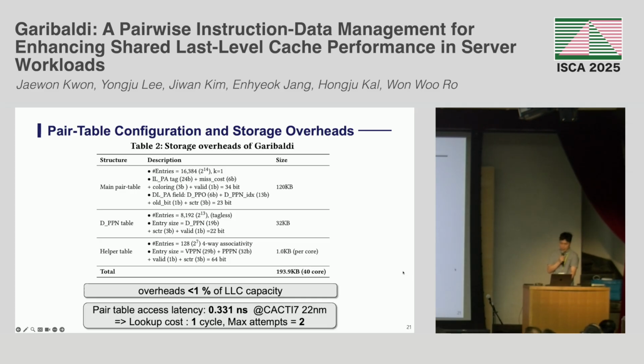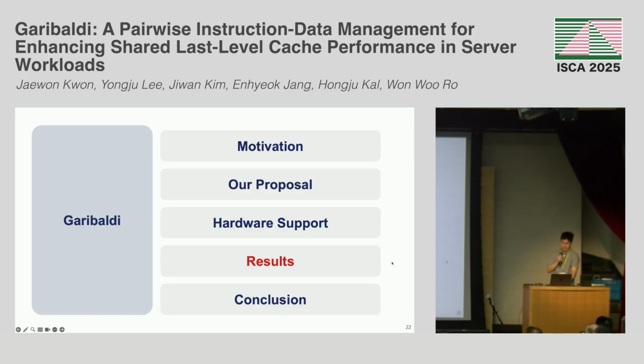Based on our CACTI modeling, we set the pair table lookup cost to 1 cycle and max attempt to 2 cycles. That means capping the worst case eviction overhead at 2 cycles. Now let's move on to the results.